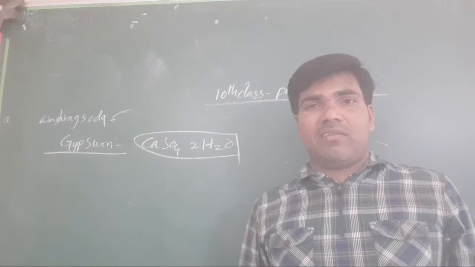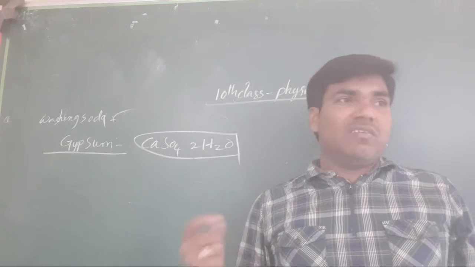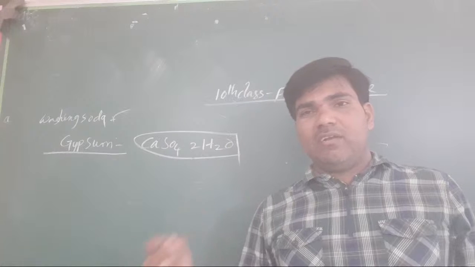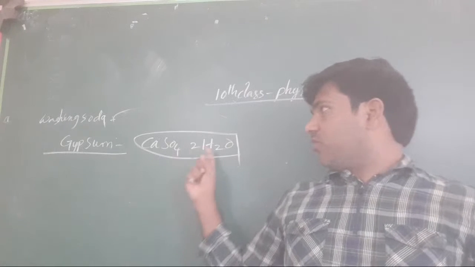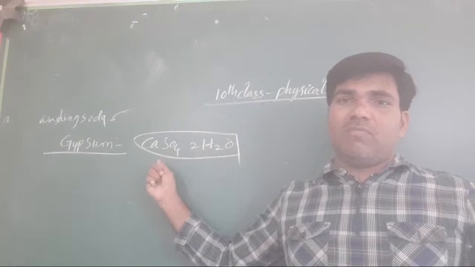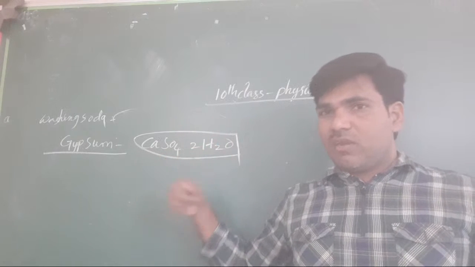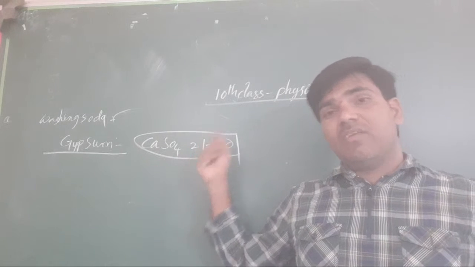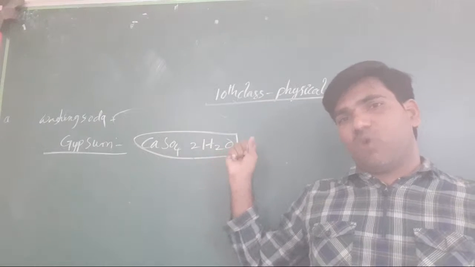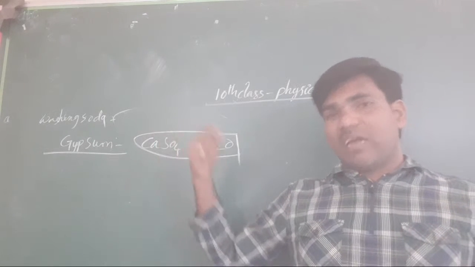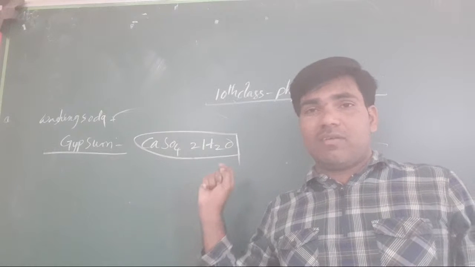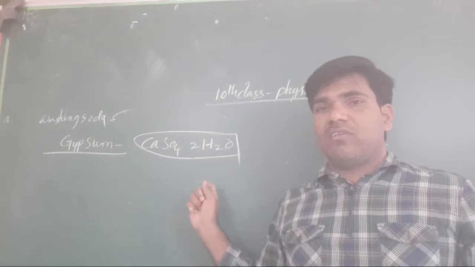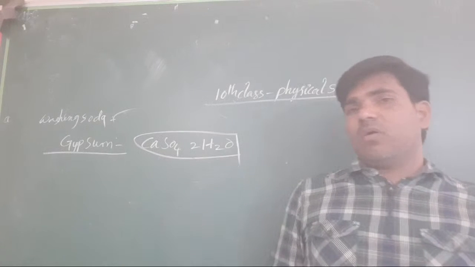The question may be asked like this: Why do cement bags exposed to air and temperature become hard? Because they become crystallized. The cement contains gypsum, and in the gypsum there is moisture. The moisture is removed because of sun heat, and that is why it becomes a crystallized form. This is the answer: because of crystallization. Okay, clear? This is all about crystallization.